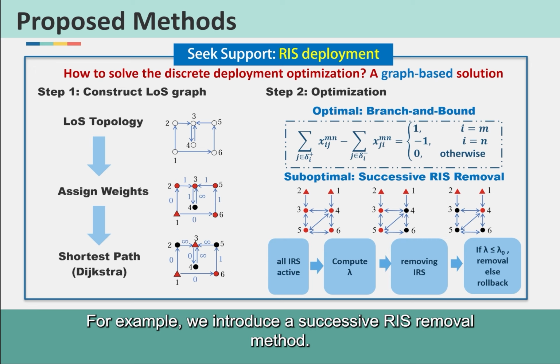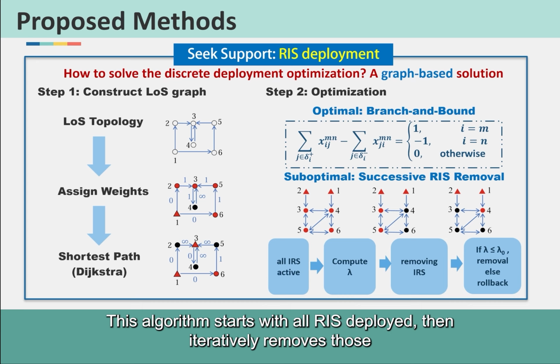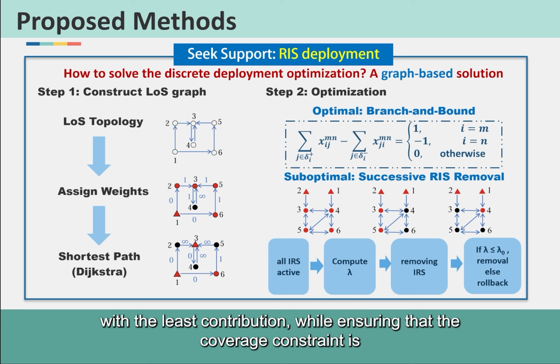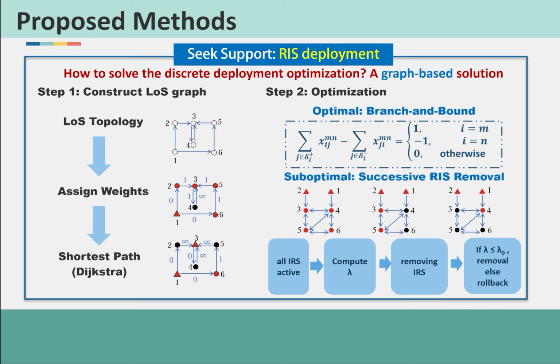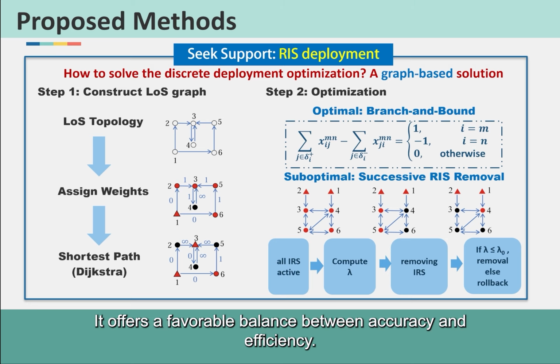For example, we introduce a successive RIS removal method. This algorithm starts with all RIS deployed, then iteratively removes those with the least contribution, while ensuring that the coverage constraint is still satisfied. It offers a favorable balance between accuracy and efficiency.